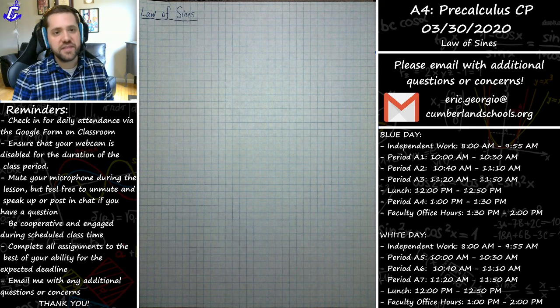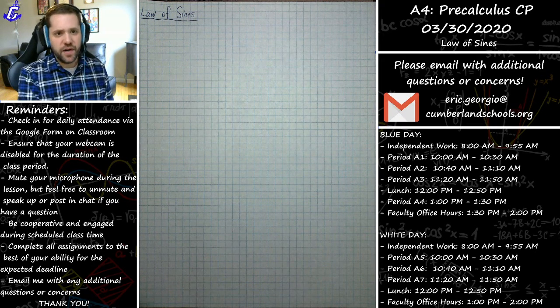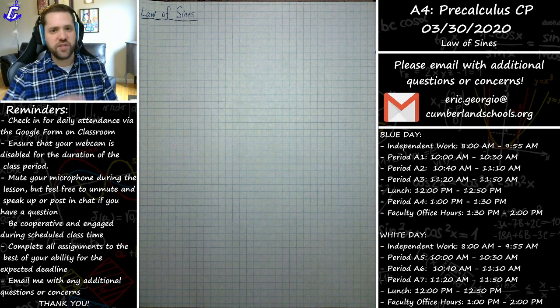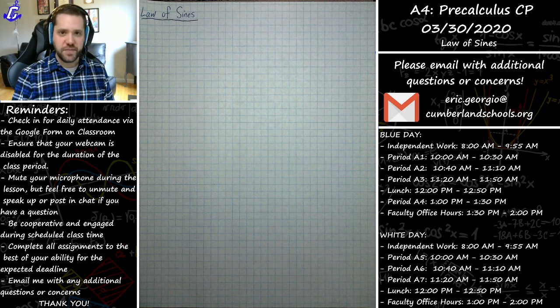On Friday's class, there will again be another little assignment for you to do. Friday's class is really going to be sort of a wrap-up class to review the area idea of 1/2 AB sine C, this law of sines idea that I'm going to introduce to you today, and the law of cosines idea that I'm going to introduce to you on Wednesday. So Friday's class will be pretty much like a review, like does anybody have any questions, just a culmination of everything. Additionally, on Friday, I am going to assign to you a progress assessment on this stuff.